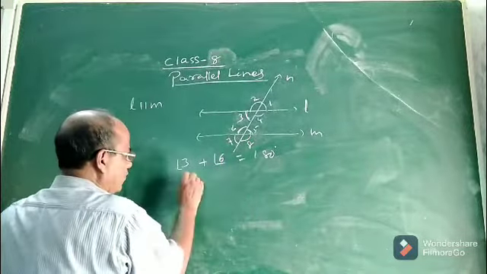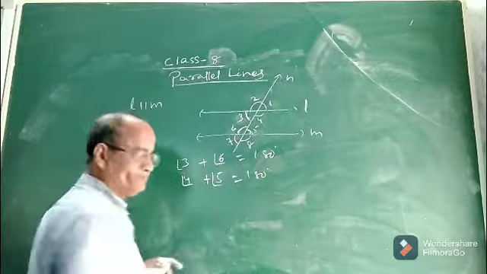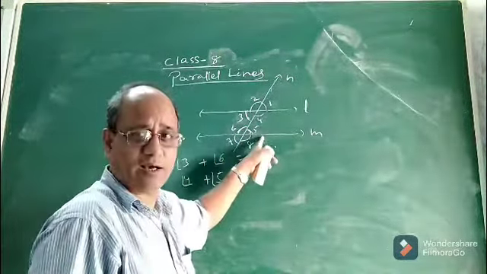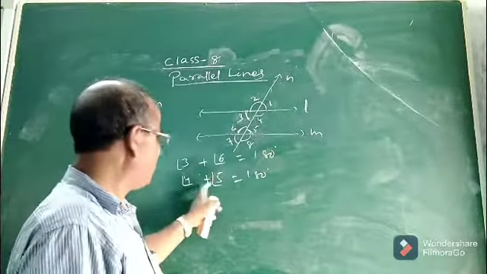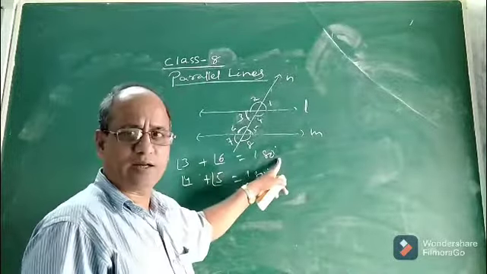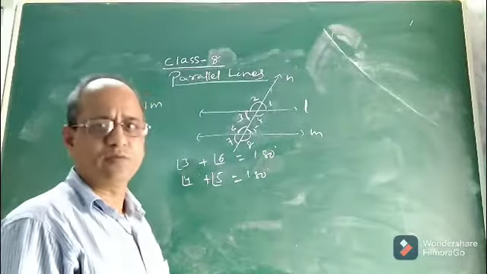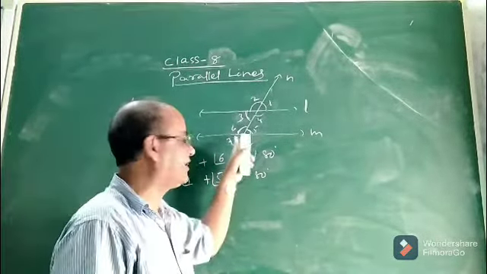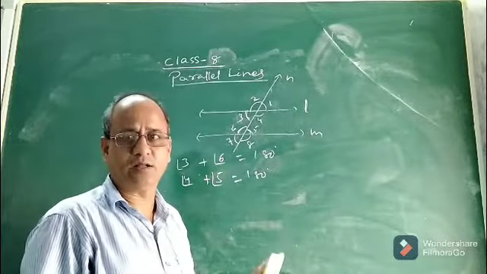Similarly, angle 4 and 5, their sum will also be 180 degrees, because they form another pair of co-interior angles. So 4 plus 5 will be 180 degrees, and 3 plus 6 will be 180 degrees. That means each pair of co-interior angles is supplementary. The relation between a pair of co-interior or consecutive interior angles is that they are always supplementary.